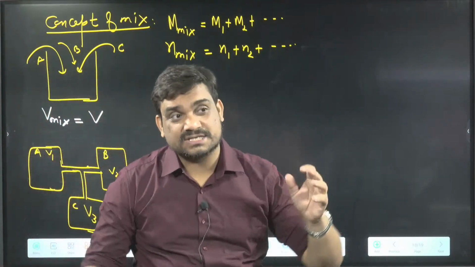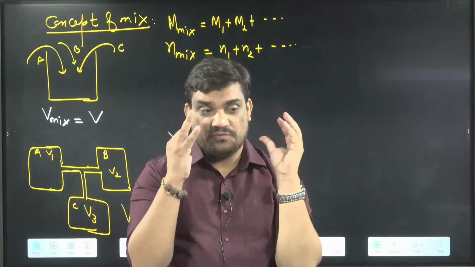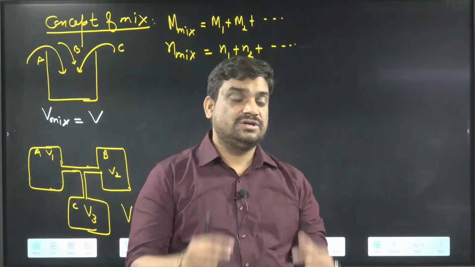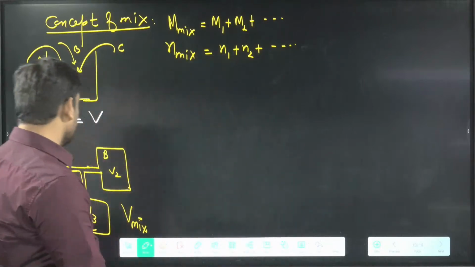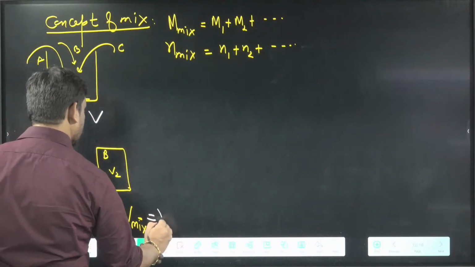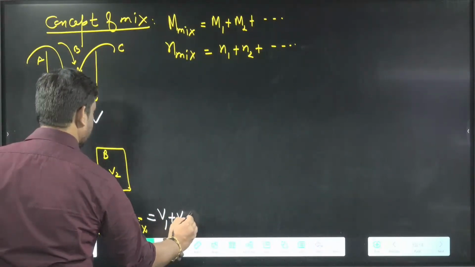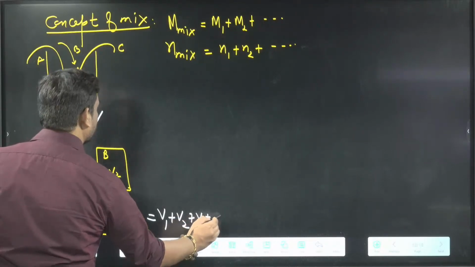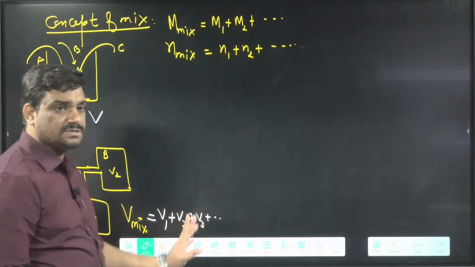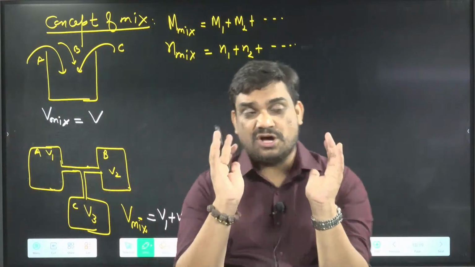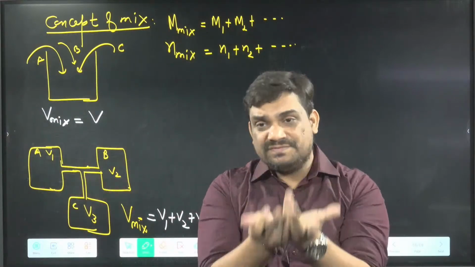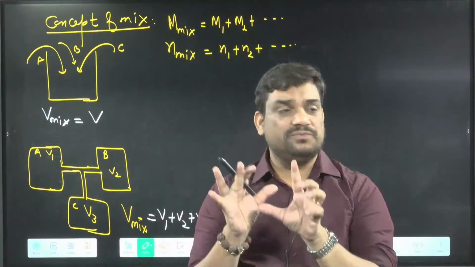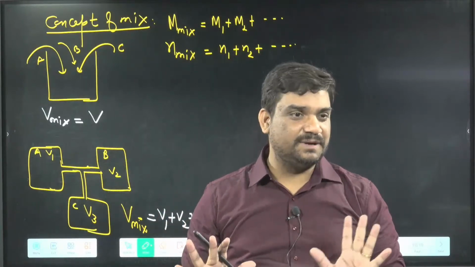So whenever they join the containers, the total volume is always equal to V1 plus V2 plus V3 plus so on. I hope you will not make this mistake, because for the molecule of any gas, total volume V1 plus V2 plus V3 is available.